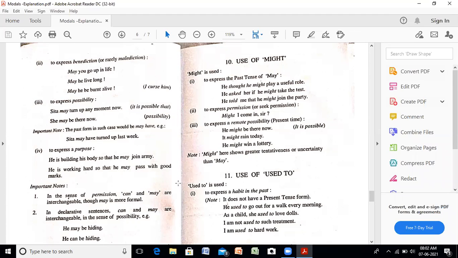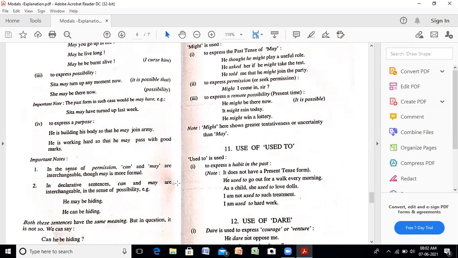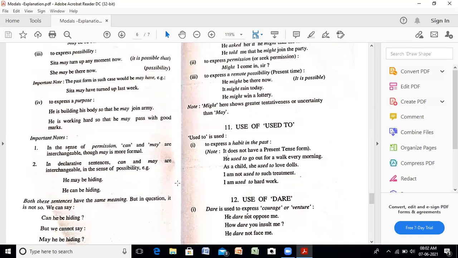Now note down the important points. In sense of permission, can and may are interchangeable. May is more formal, whereas can is informal. So for the permission, both these words can be used. If we are to express the formal idea, we will use may, and if it is informal, then can. In declarative sentences, can and may are interchangeable in the sense of possibility. In the possibility also, we can interchange these words. Both these sentences have the same meaning. He may be hiding, he can be hiding.